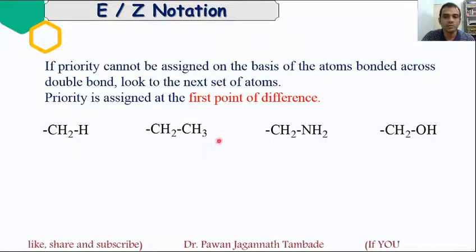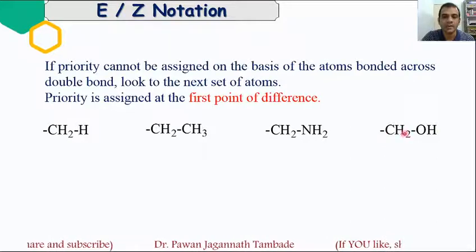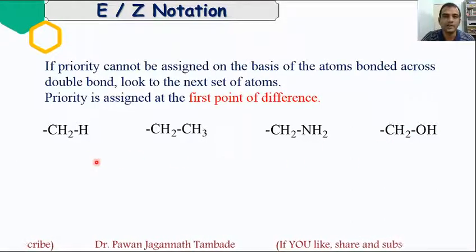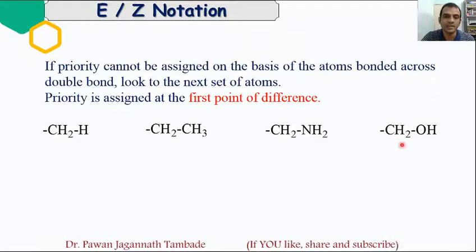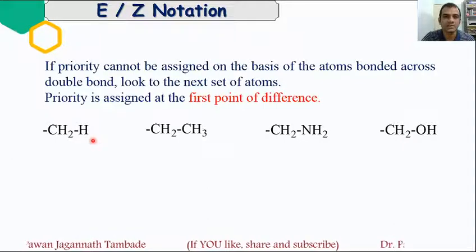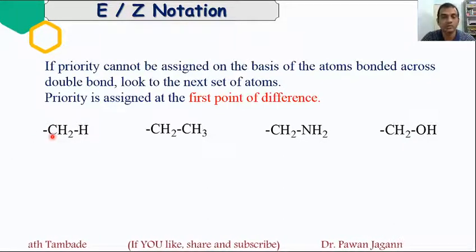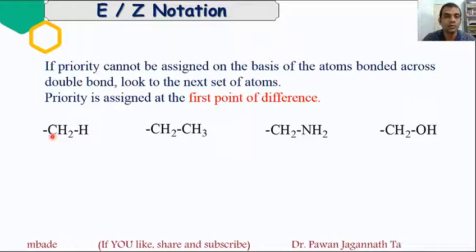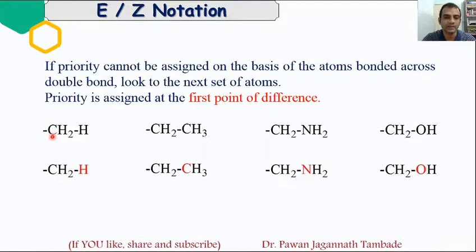Suppose these are the groups which are attached across the carbon-carbon double bond. If you look at these four groups, the point of attachment of all four groups is the same, that is carbon. So how do we assign priority in such cases? If we are not able to assign priority on the basis of this point of attachment, then we need to move to the next atom of attachment.